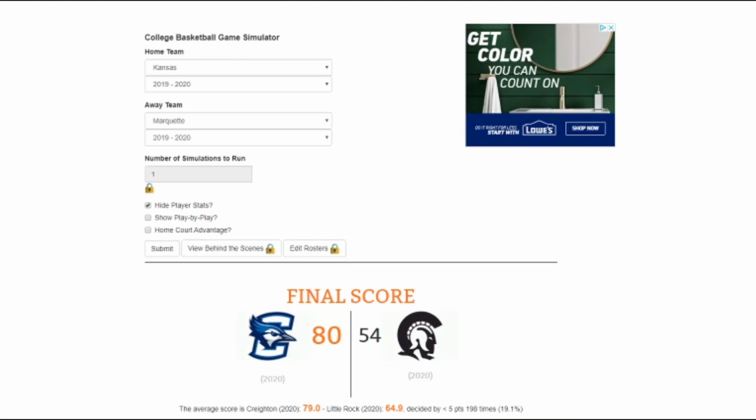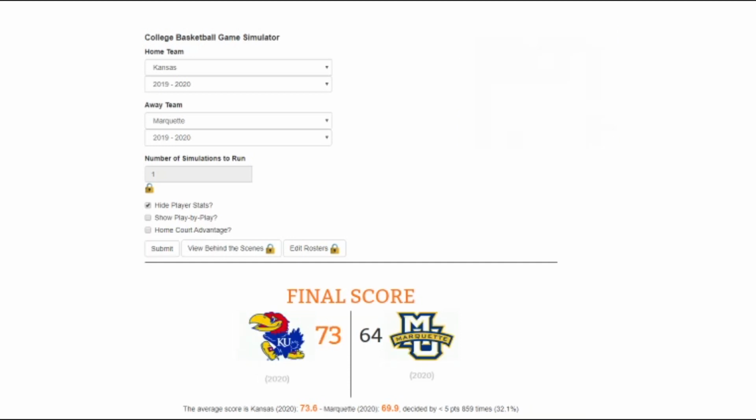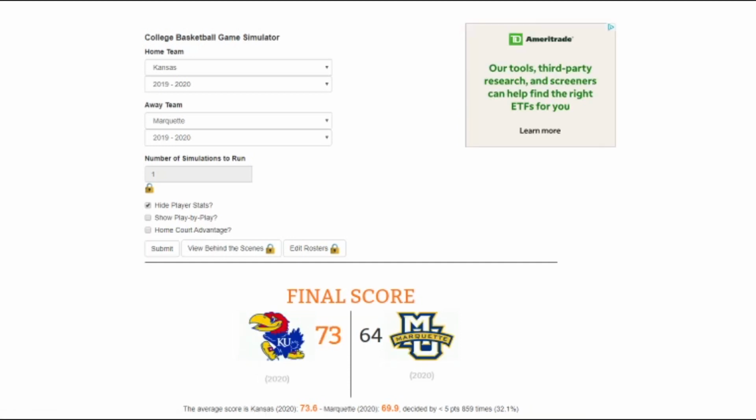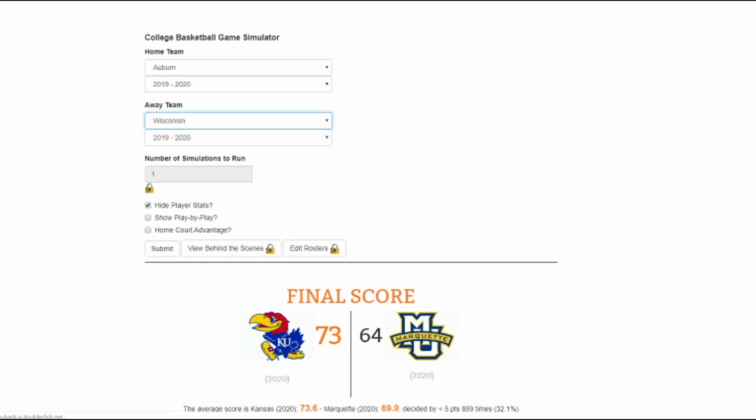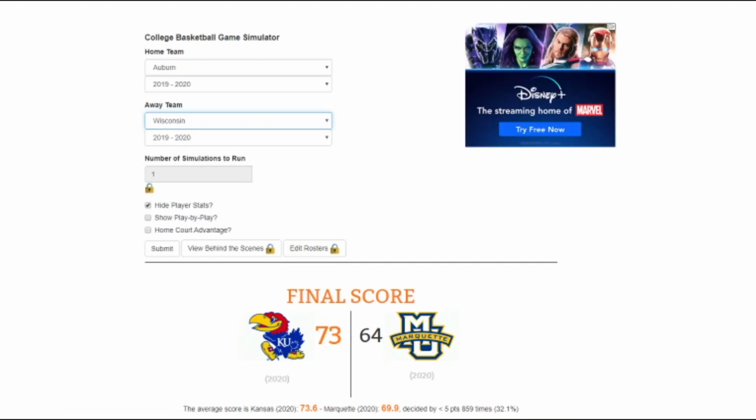Marquette team to be better than I thought, beating Houston, but I still think Kansas has the experience down low with Azubuike and then Devin Dotson as well. And KU proved strong, 73-64, moving on to the Sweet 16. Next, we have 4 seed Auburn and 5 seed Wisconsin. I honestly have no idea who would win this game.